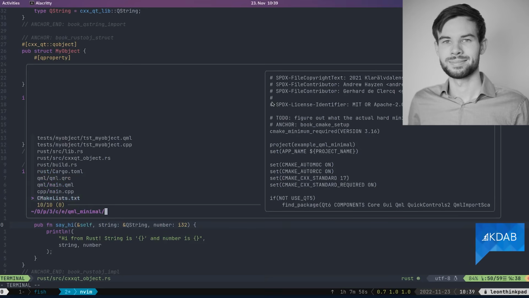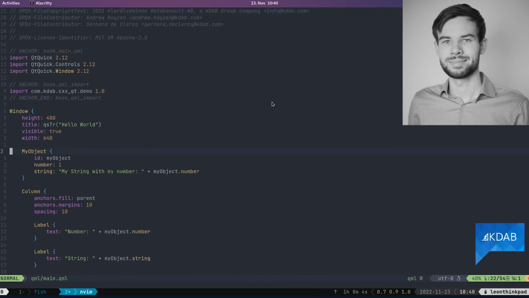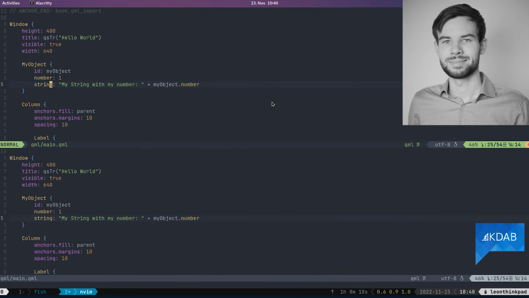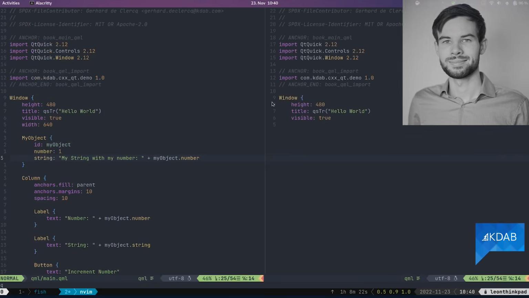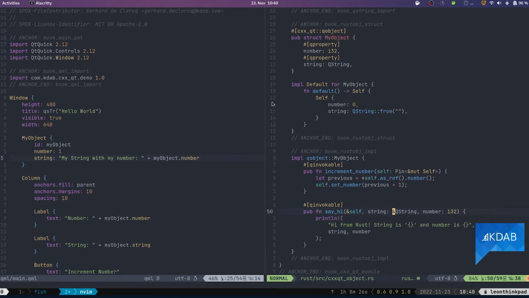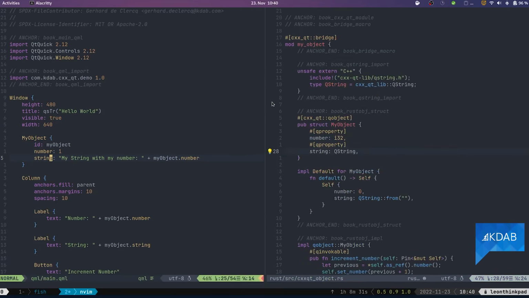And if we then look at how the QML code looks like, in QML, we can actually just declare, hey, I want to use a myObject. We can assign the number and the string. If I pull this up in Rust again, right, we've just declared this with the names number and string. So in the myObject, we can just go, okay, I want my number to be 1. I want my string to be my string with my number.